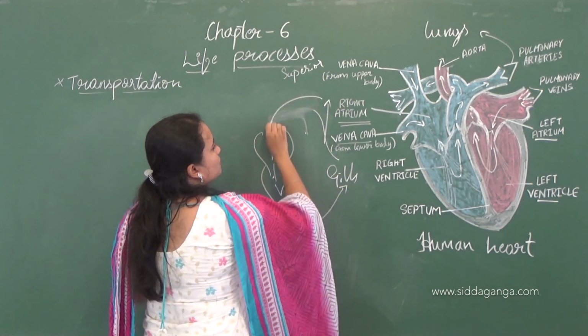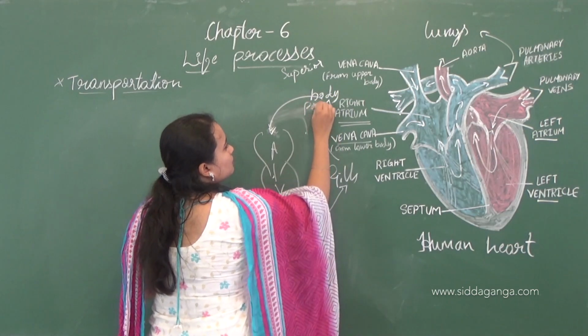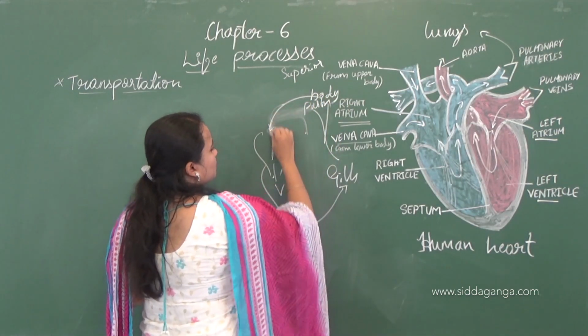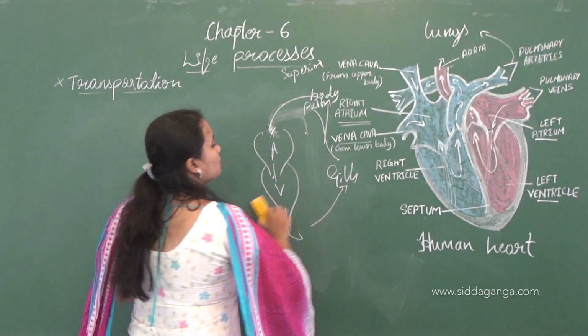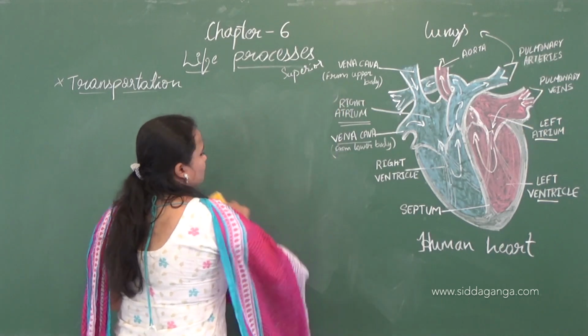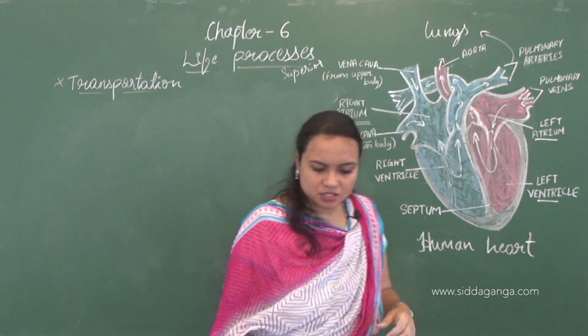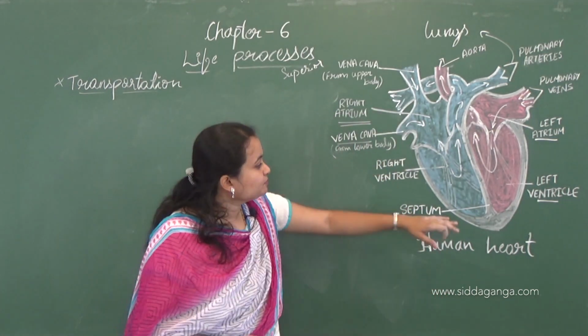From the other parts of the body, it goes again to the atrium and then the ventricle. Like this, the pumping of blood takes place in fishes. So these are different conditions which organisms adapt for survival.